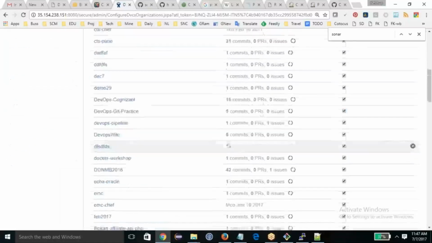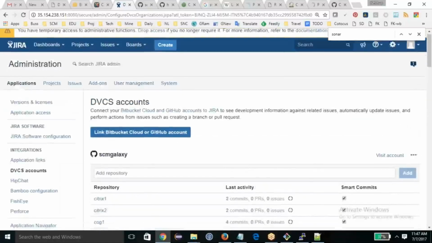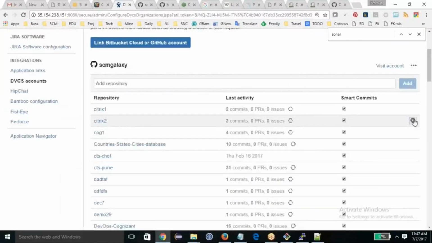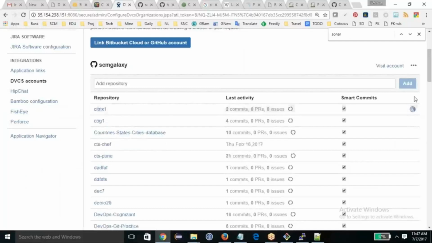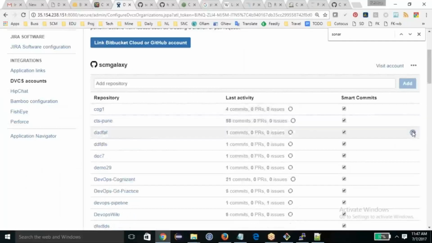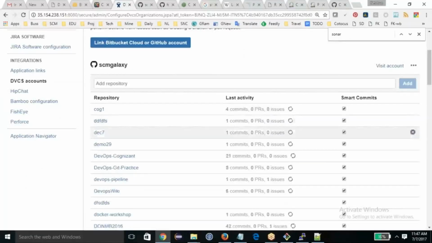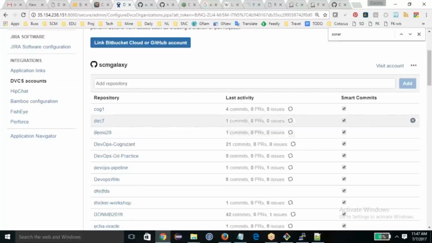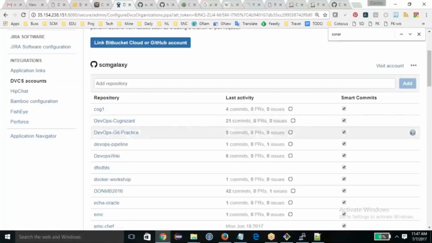I'm just disabling most of the things. The reason is it will take a lot of time to sync, and my demo will be taking too much time. So I'm just disabling, because the more repositories you have and the less CPU you have for Jira, it will consume more time, and that's the reason.